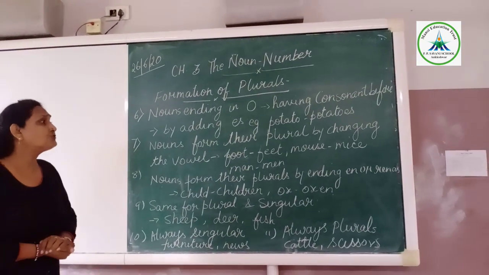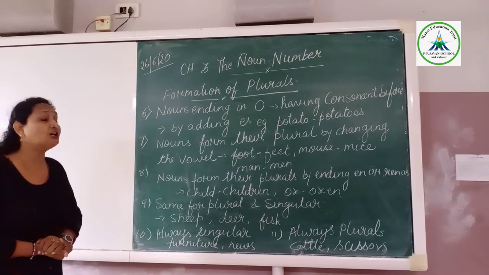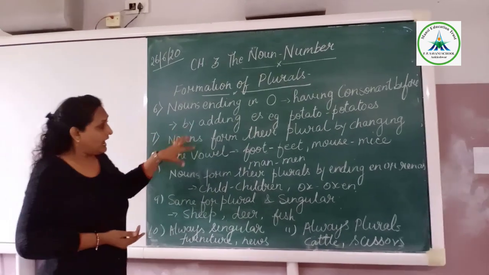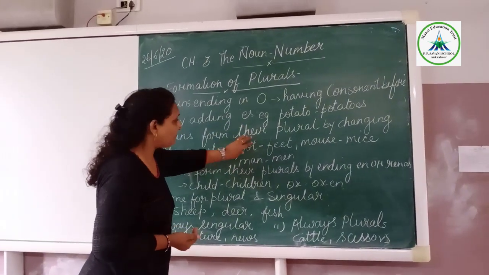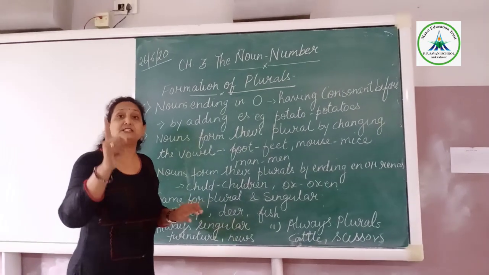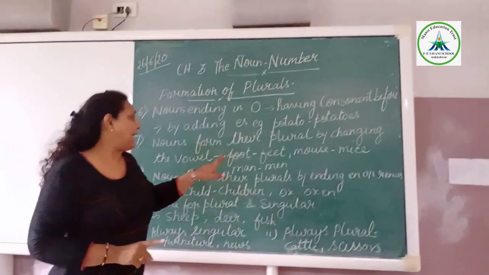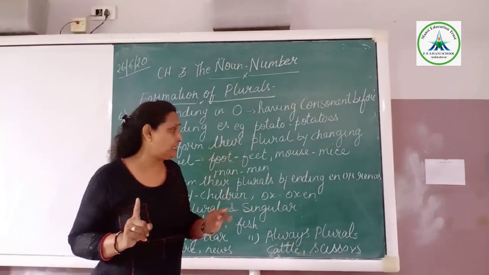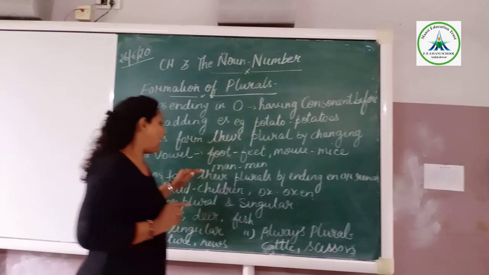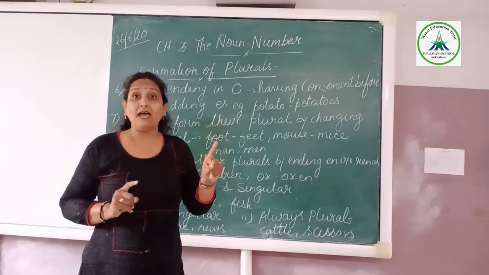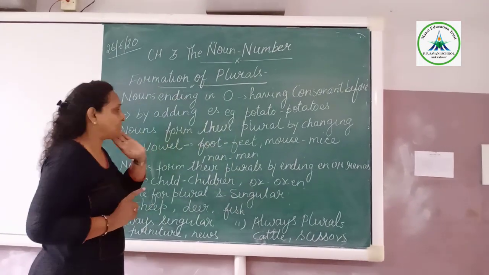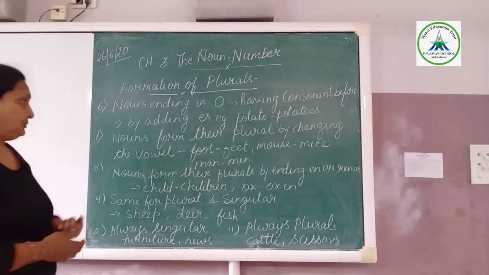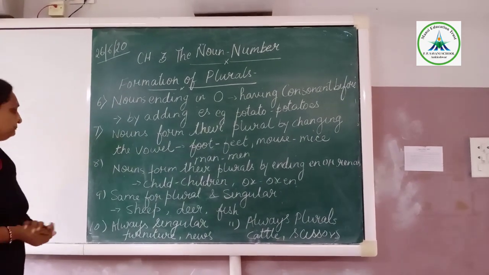Seventh rule. Nouns form their plural by changing the vowels. There are a few nouns which are having vowels and we have to make them plural by changing those vowels only. Like foot, F-O-O-T will become F-E-E-T, feet. Mouse, mice, man, men, woman, women. Like this we can change just the vowel of the noun and make it plural. You are making mistakes in this, so be careful.